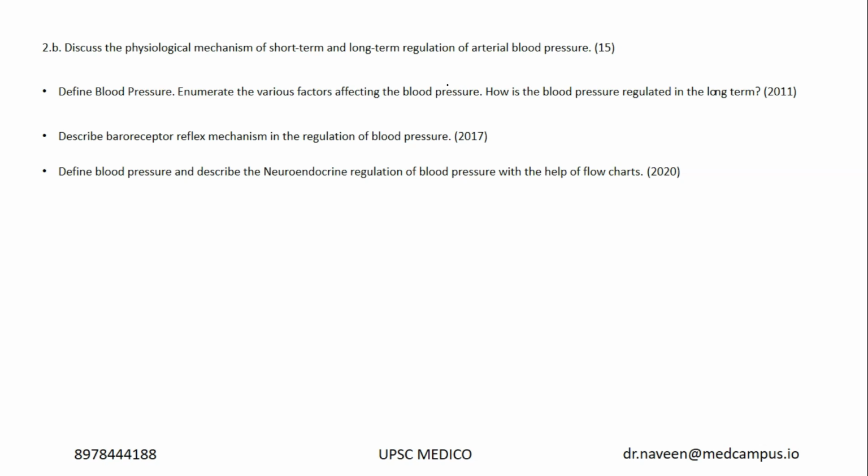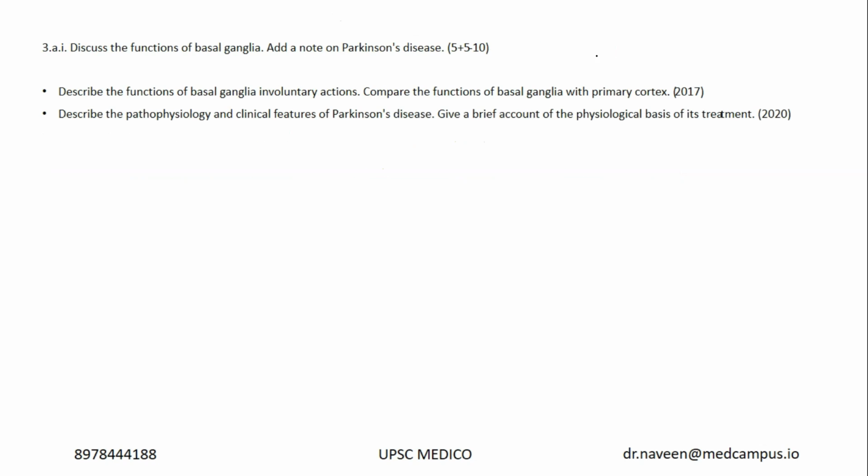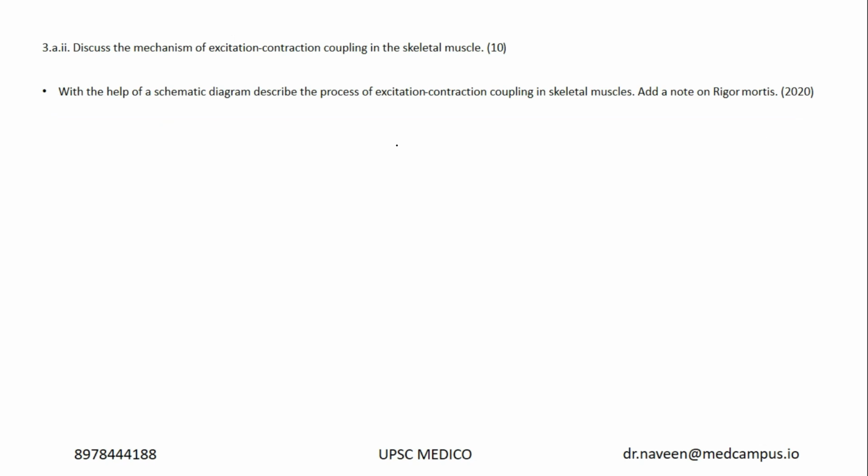Okay. Now, what is the short term and long term regulation of blood pressure? Short term means baroreflex. And long term means, what is that? Renin, angiotensin, aldosterone system. That's a direct question from the test series this year. And functions of basal ganglia and Parkinson's disease, repeated again in 2007 and 2020.